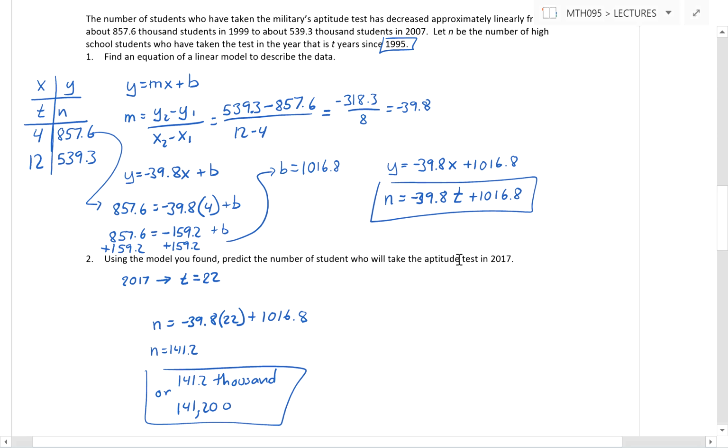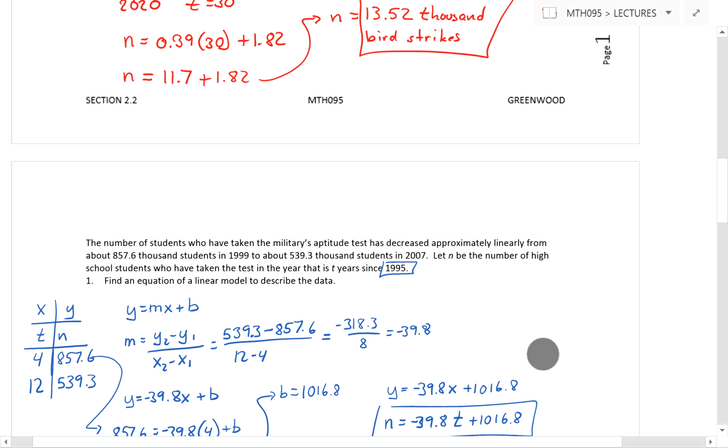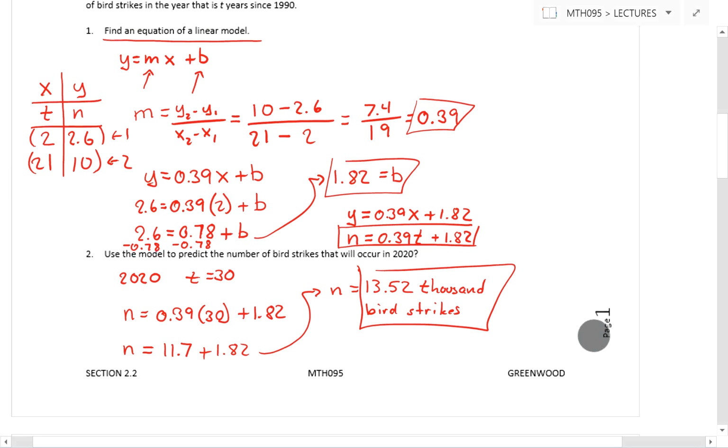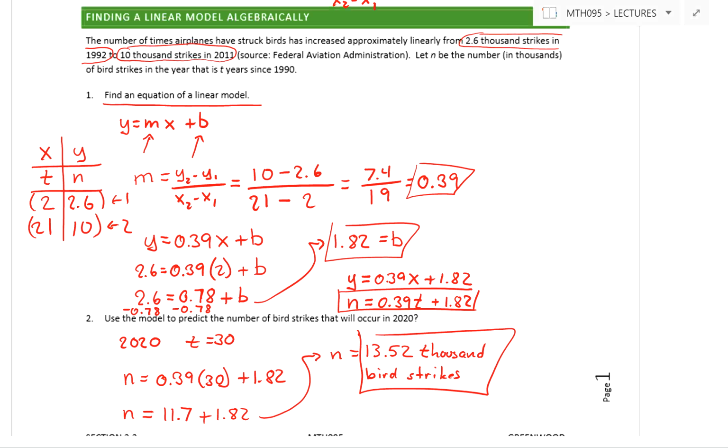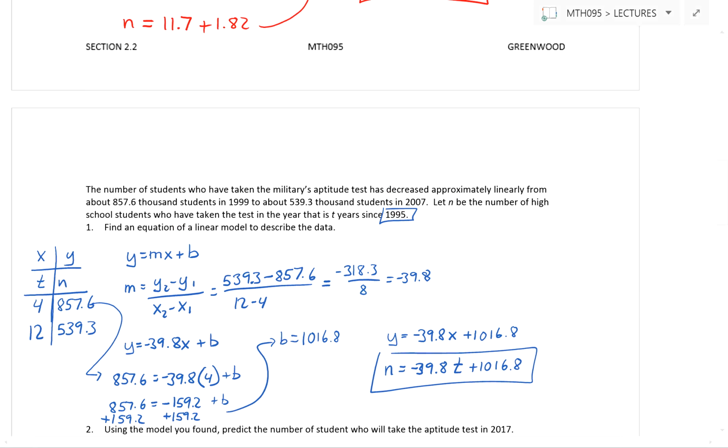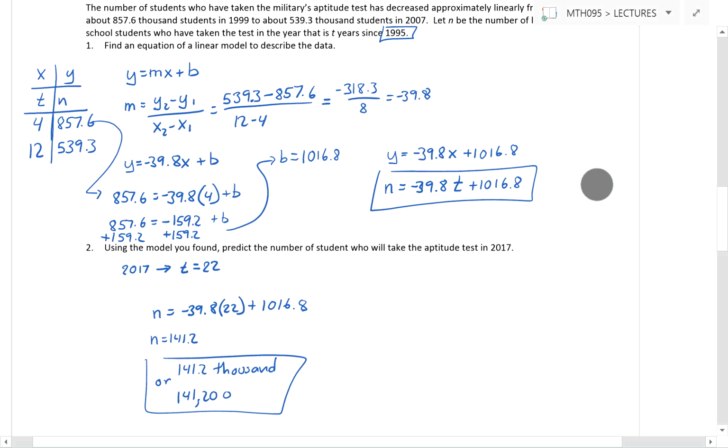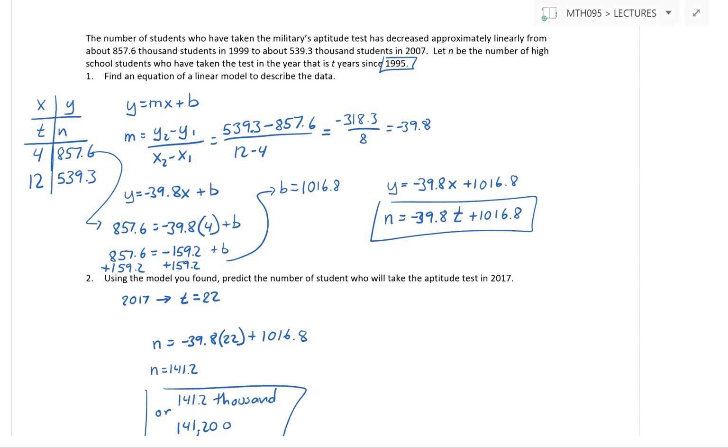So the final two problems that we had in section 2.2 I've worked out here. This second problem here is similar to the first. The first problem we worked through dealt with bird strikes of airplanes. This problem that we're dealing with deals with a number of students who have taken the military's aptitude test.